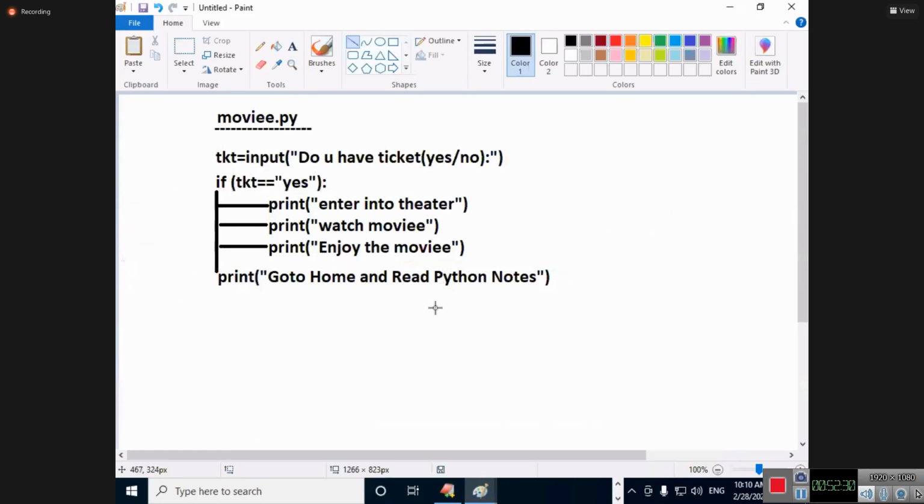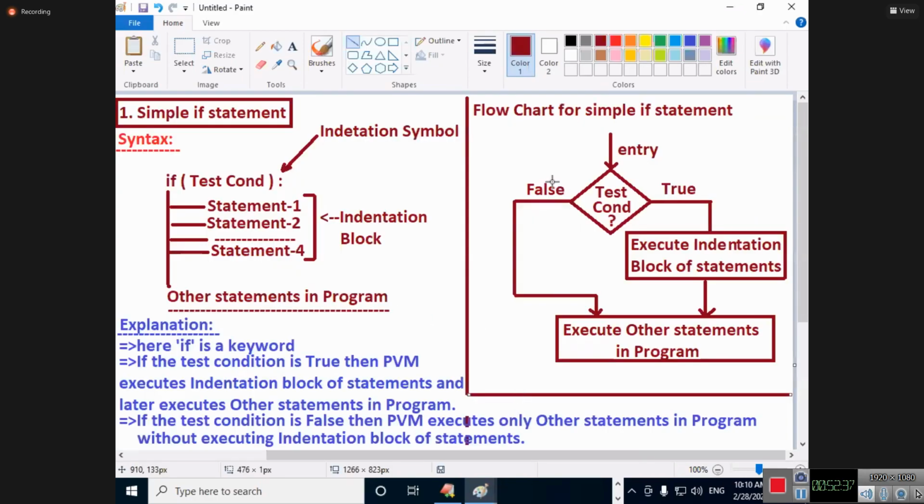Because the tickets are not there now. What do you do? Read Python notes. So see the diagram here. If it is false, execute other statements in the program. If it is true, execute the indentation block of statements and then execute other statements in the program.